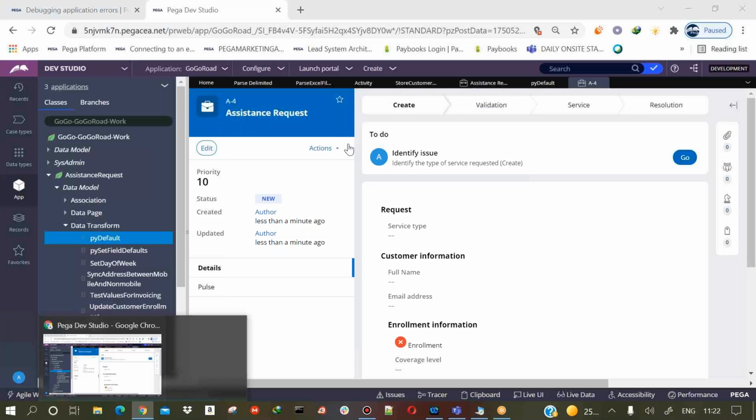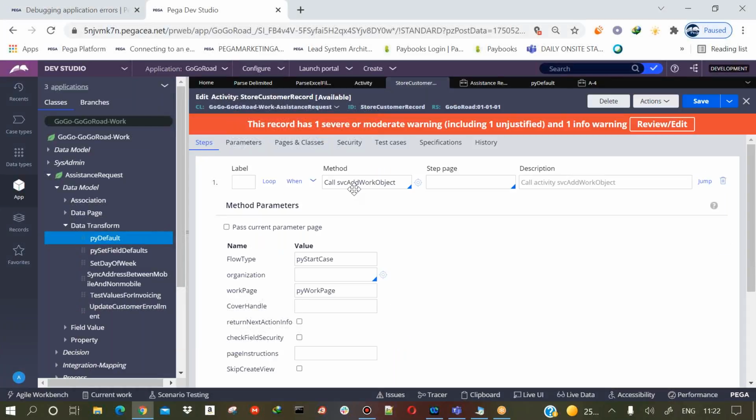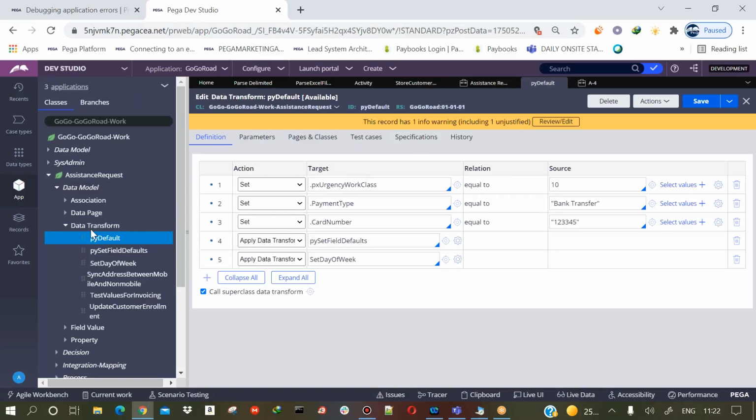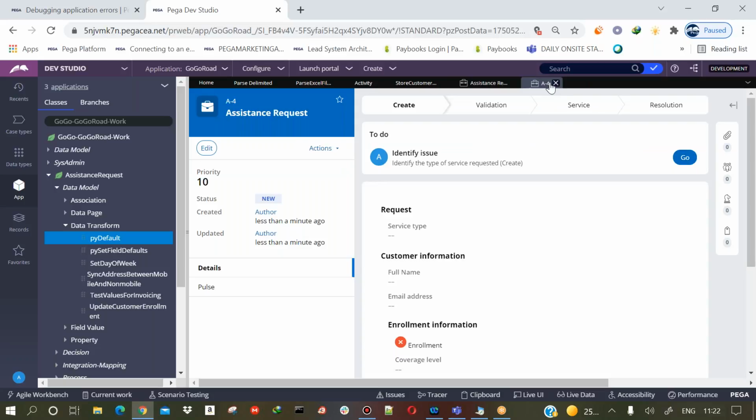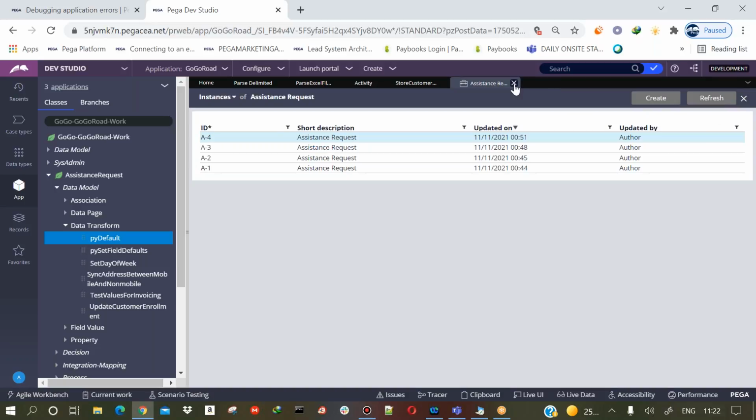So you can do the same thing whichever I have done now. Just use this method to create a case, and open the particular case pyDefault, and write the information that should be written there. Like they mentioned, the name, contact number, all that. So you give those values, name equal to this, contact number equal to this. Then you open the case and check whether the data is there in that case or not. Clear? Yes, Ravi.